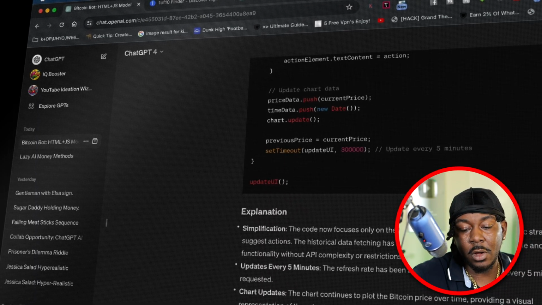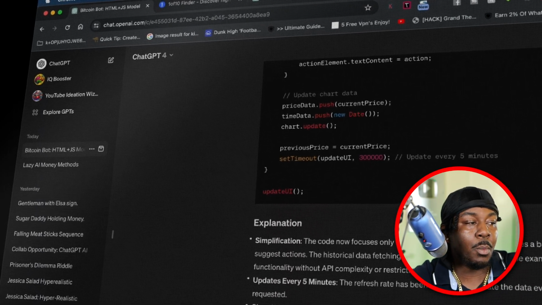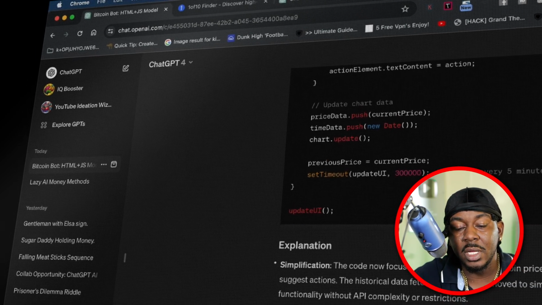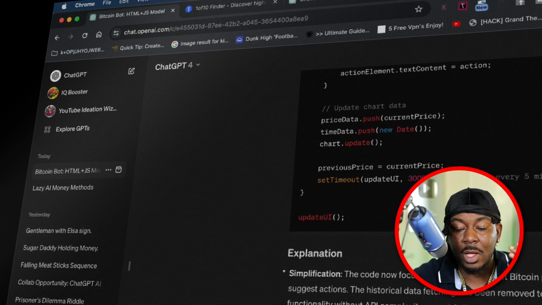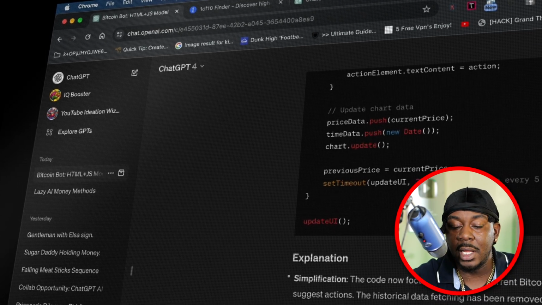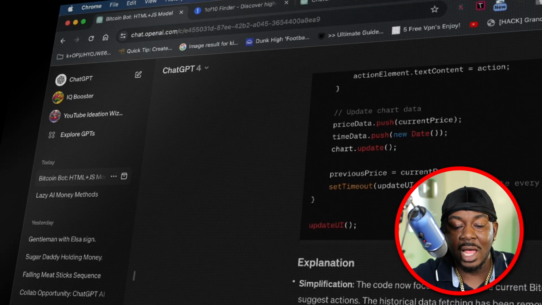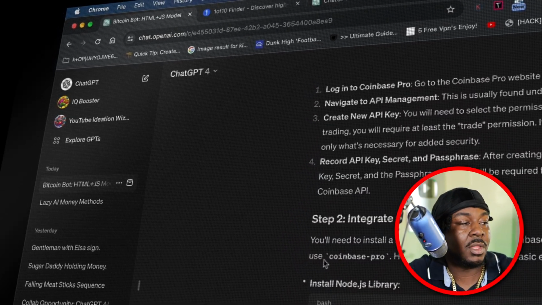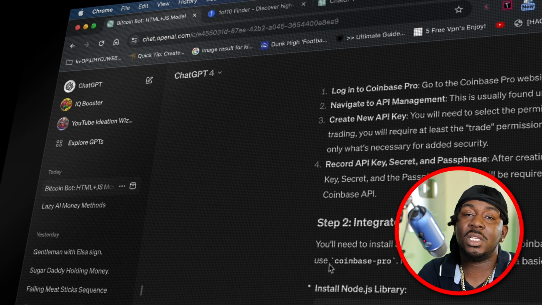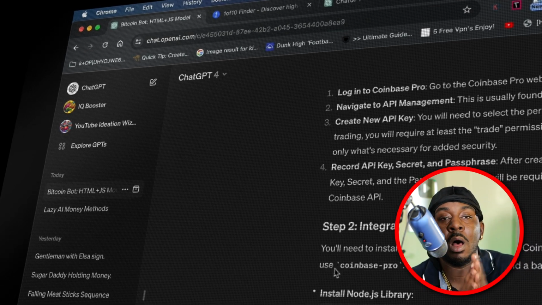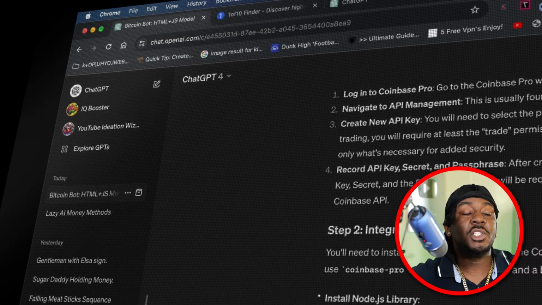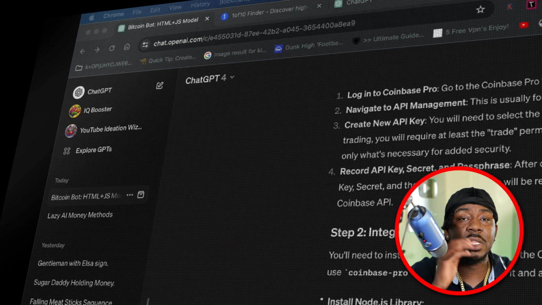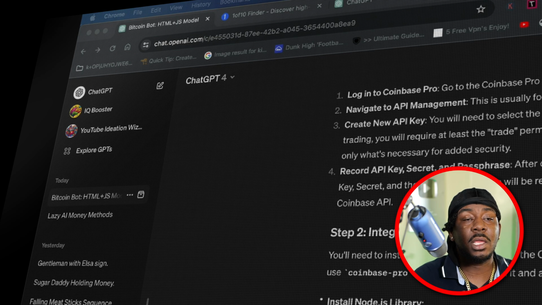So to take it a step further and make this really a lazy method, with a bot that you created in like 3 seconds, you could ask it, give me the steps to connect it to my Coinbase account or whatever you use to trade, and make it automatically sell to stop loss based on trends. Then it would give you all those steps. Those steps are ones that I couldn't perform on this video because then you would be able to steal all my crypto. Coinbase is what I'm going to suggest because it supports doing this, but not all of them do support this.